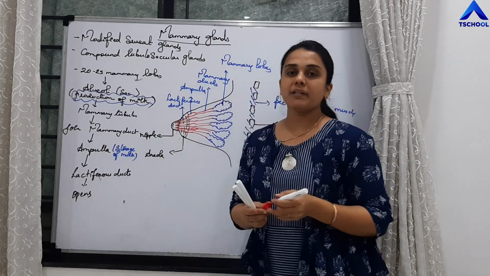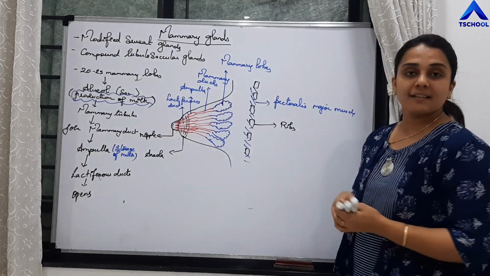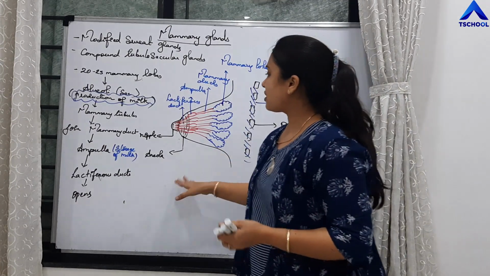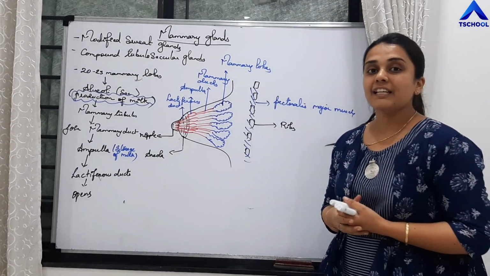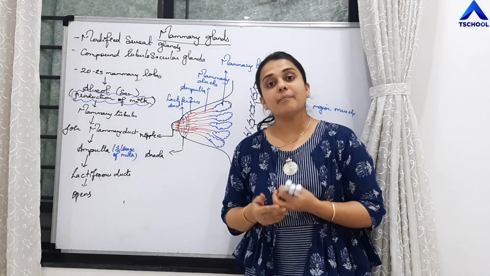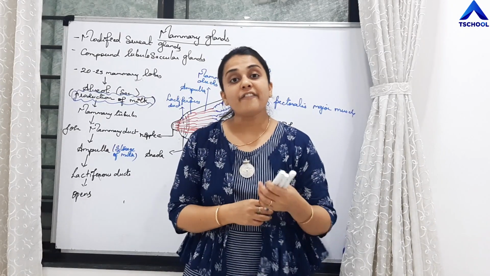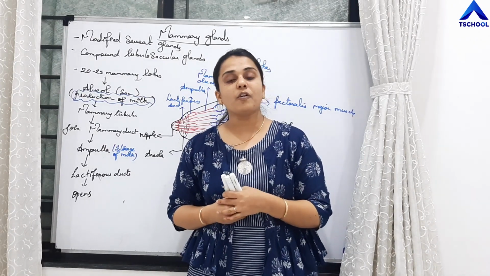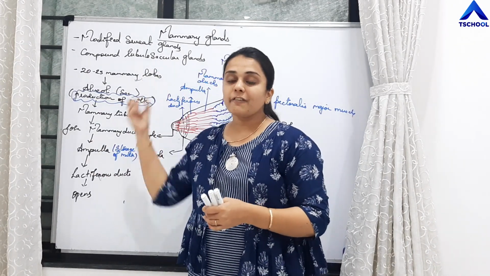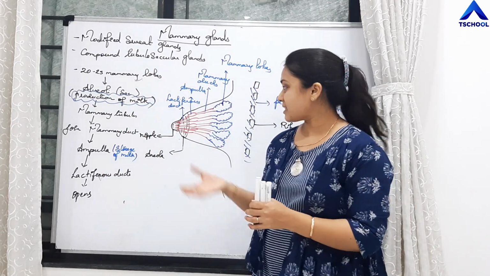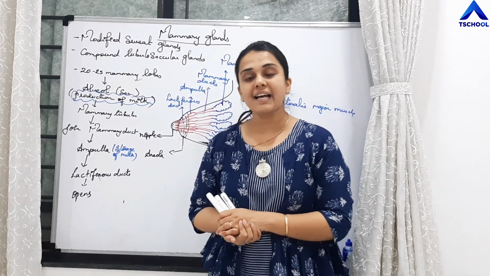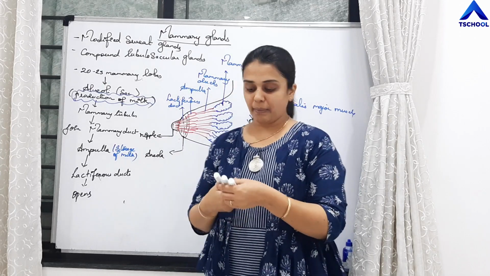So the nipple will possess many openings. Yes, students. So this is about the structure of mammary glands. A pair of mammary glands are present in females, right? They properly develop at the time of puberty, and under the influence of different hormones, the milk is synthesized and released from the mammary glands.